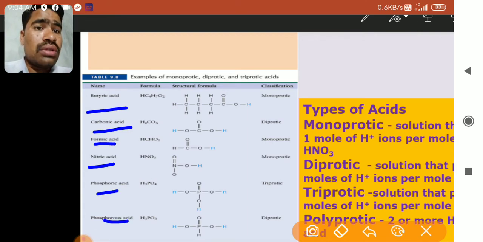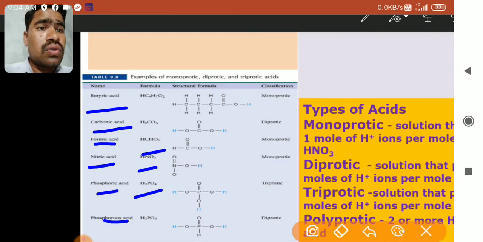Okay, H3PO3, H3PO4 is phosphoric acid, HNO3 is nitric acid, HCHO2 is formic acid, also called methanoic acid. So you can see these examples.